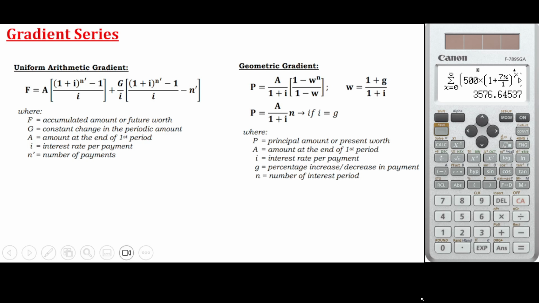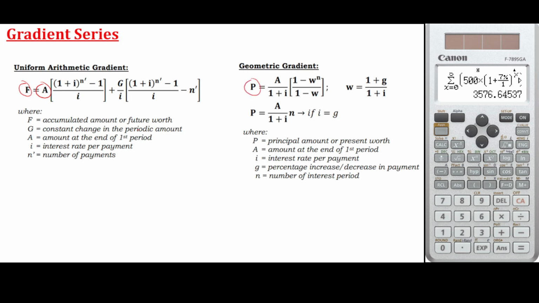Now let's discuss gradient series. When we say gradient series, it is almost the same as an annual payment. However, there is a constant increase of that annual payment. So this is the formula for uniform gradient and this is the geometric gradient.